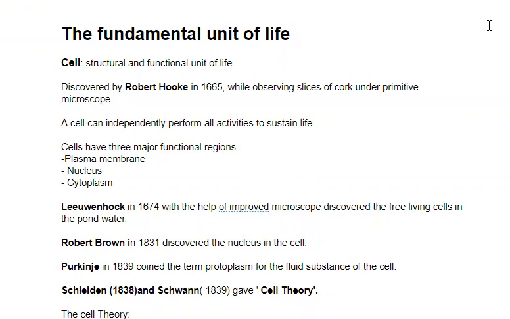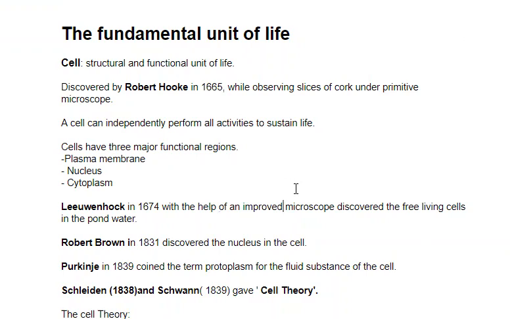Leeuwenhoek in 1674, with the help of an improved microscope, discovered the free living cells in pond water. So he was the first person who discovered free living cells in pond water. Robert Brown in 1831 discovered the nucleus in the cell. So if a question comes in the exam, who discovered the nucleus, you will write Robert Brown.